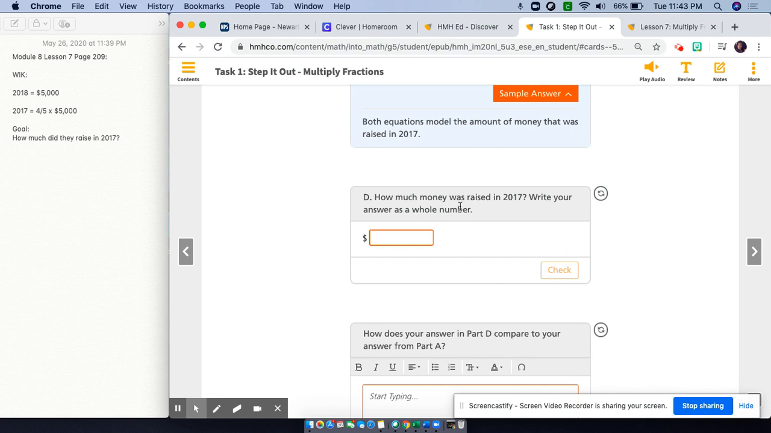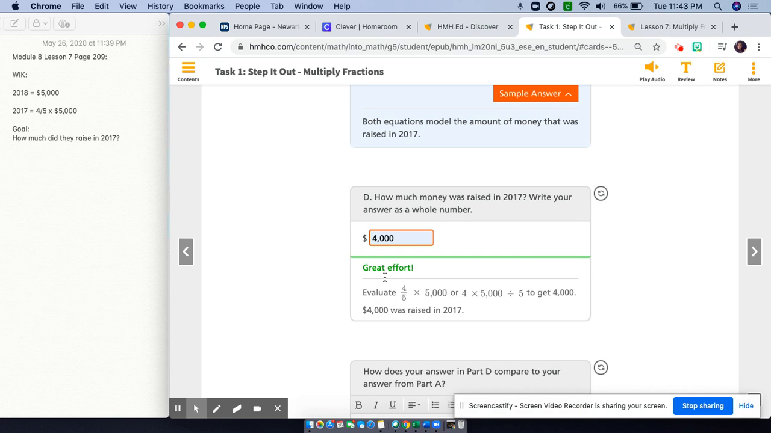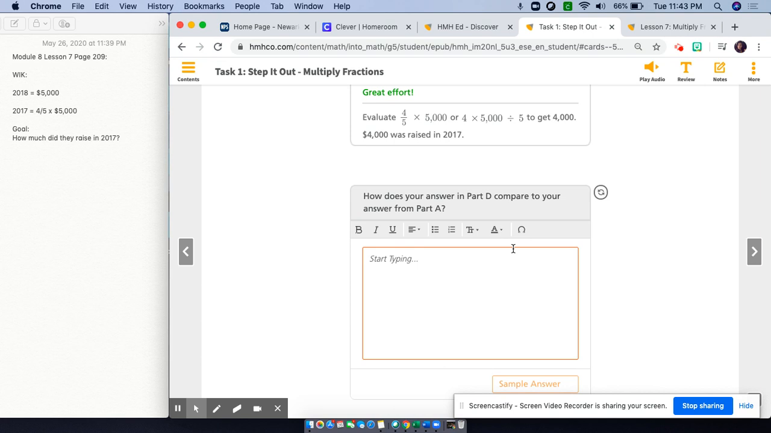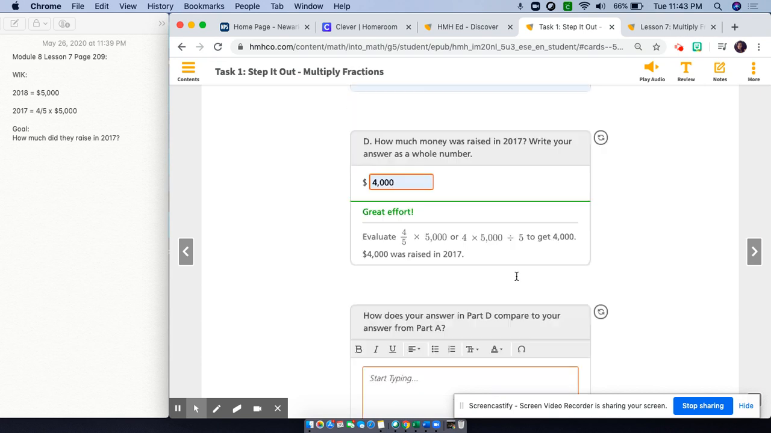Part D, how much money was raised in 2017? Write your answer as a whole number. So, same thing. Now we just labeled it. Notice a new dollar sign that's here. We evaluated the fraction, and then we were able to get 4,000, which is the monetary amount that was raised in 2017.